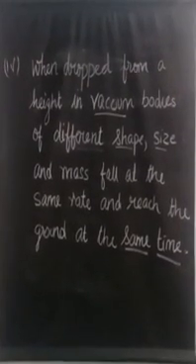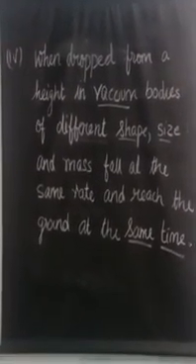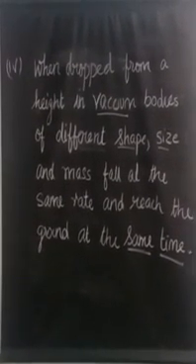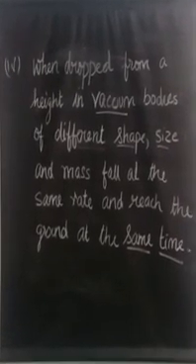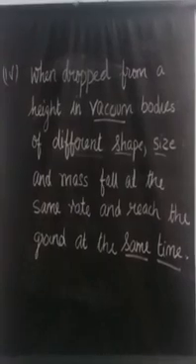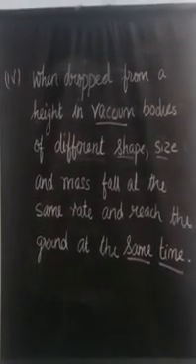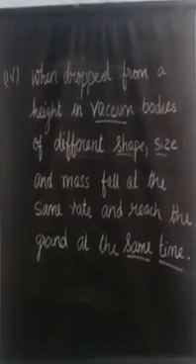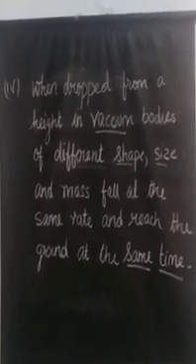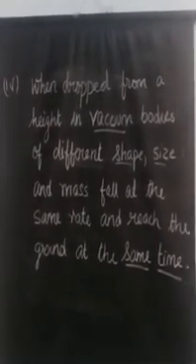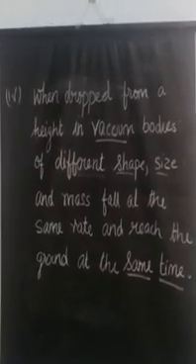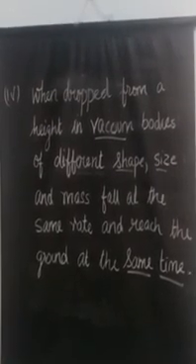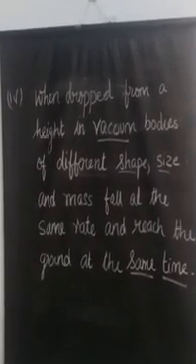The last statement given by Galileo: when dropped from a height in vacuum, bodies of different size, shape and mass fall at the same rate and reach the ground at the same time. It means that if you drop two bodies, for example, one is an iron ball which is heavy in mass and the other one is a feather which is very light in mass, and you drop both from a height, they both reach the ground at the same time, but it should be done in a vacuum room. Vacuum means a room without air.